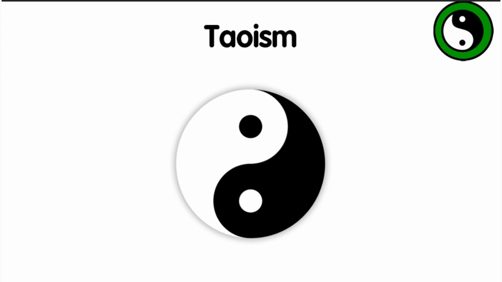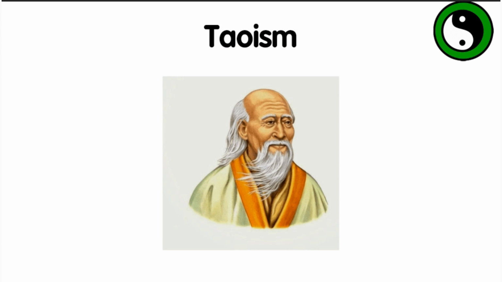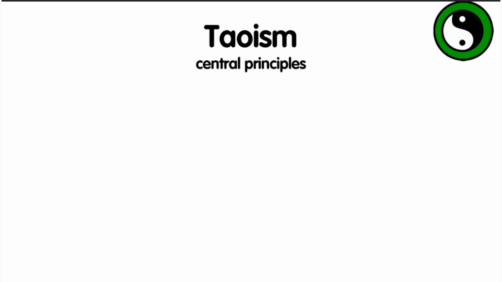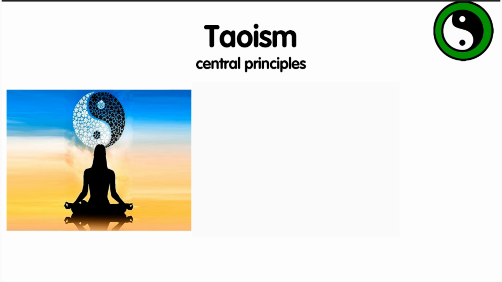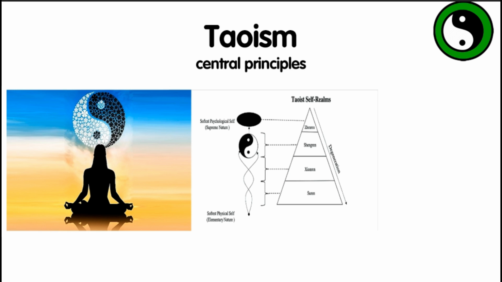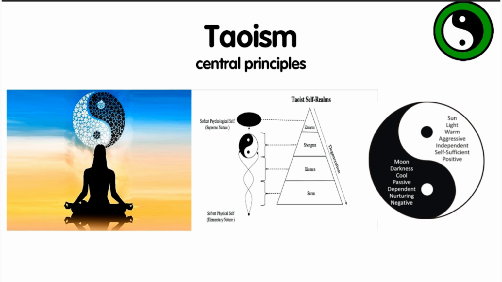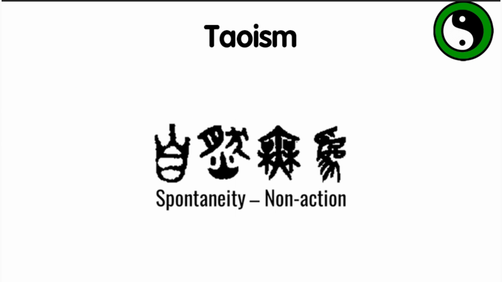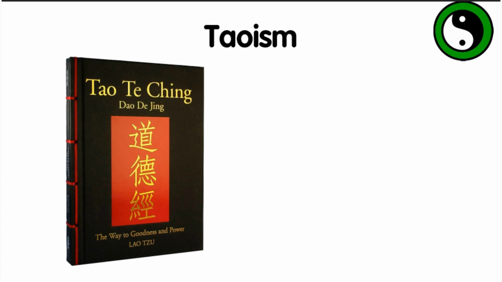Taoism is an ancient Chinese religion and philosophical system based on the teachings of Lao Tzu. The basic tenets of Taoism include seeking harmony with nature, following the path, the Tao, and accepting opposites, yin and yang. The central concepts are spontaneity, naturalness, and non-interference. The sacred texts of Taoism are the Tao Te Ching and the Zhuangzi.